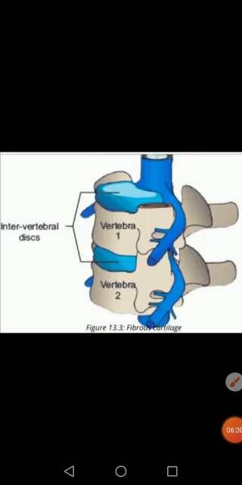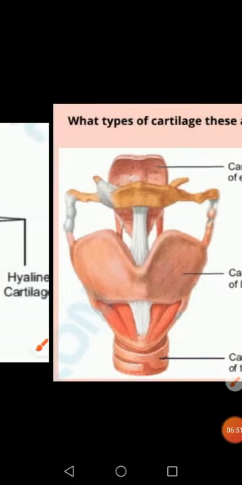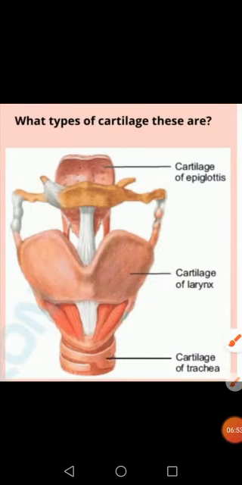And this diagram shows the fibrous cartilage, and it shows it is present in the intervertebral disc inside these vertebrae. This shows the fibrous cartilage. Okay, this figure also represents different types of cartilage. For example, what type of cartilage are these?